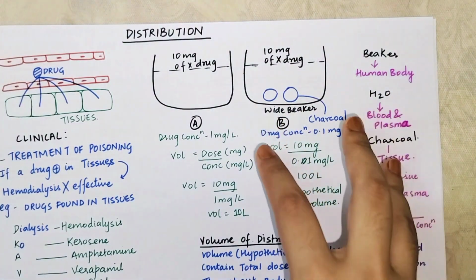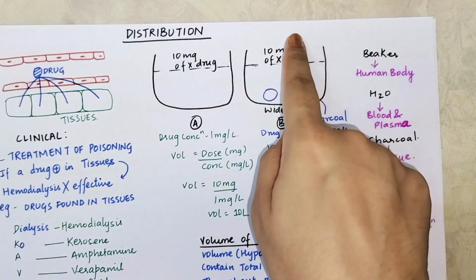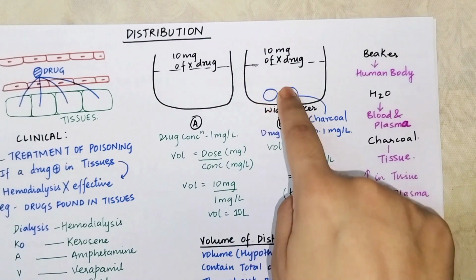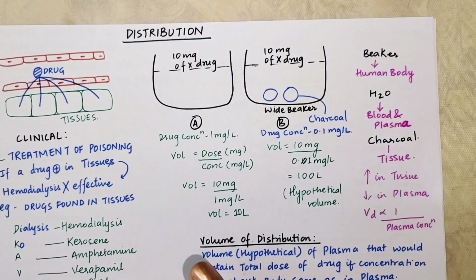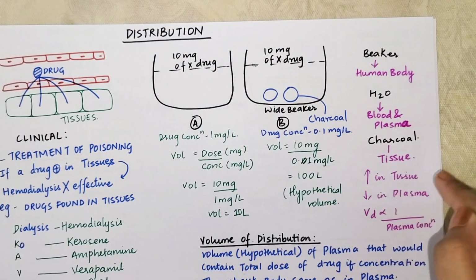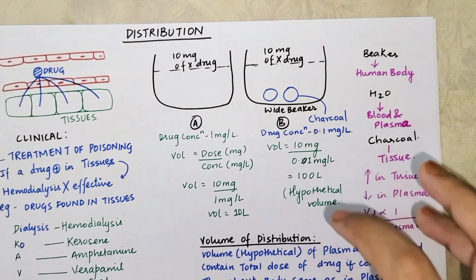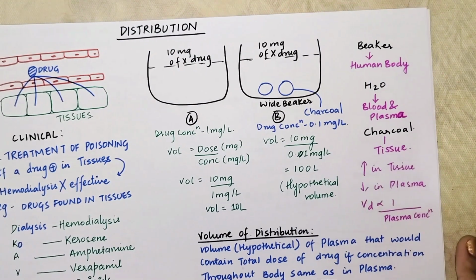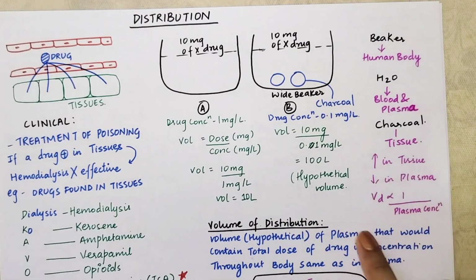So what you understand from this example is, the more and more the drug is going to be present on charcoal, the less it will be on plasma, right? The more the drug is there in the tissues, the less it will be in plasma. So the volume of distribution is inversely proportional to plasma concentration.